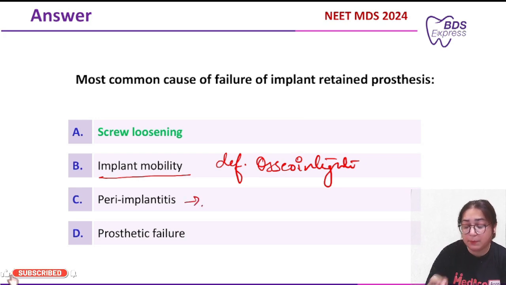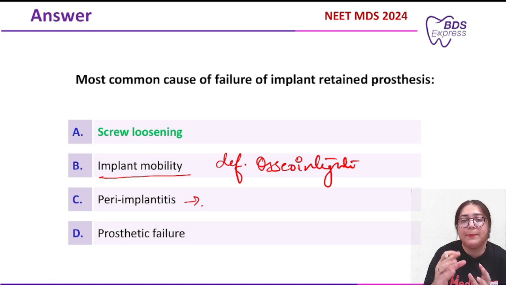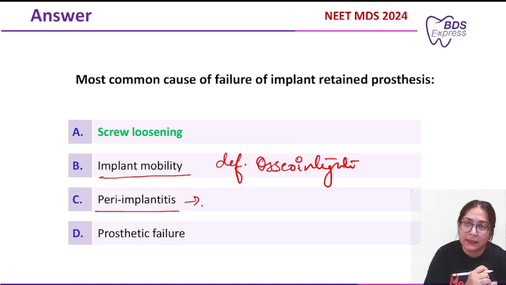Peri-implantitis: if the patient is not keeping proper oral hygiene, or any systemic disease is there, what will happen? The alveolar bone, or the bone which is supporting the implant, will start degrading, leading to loosening of the implant, and that is your peri-implantitis.